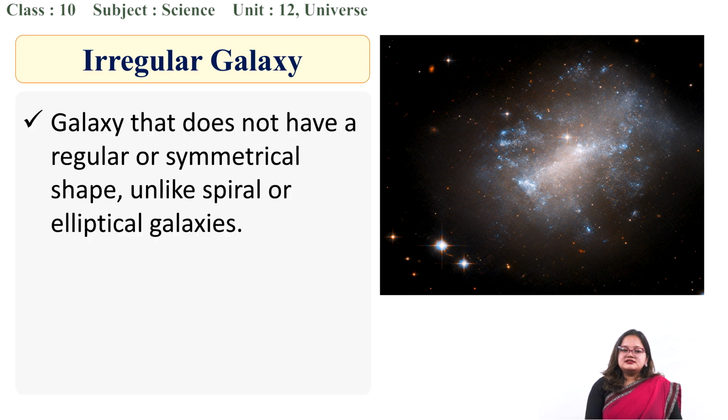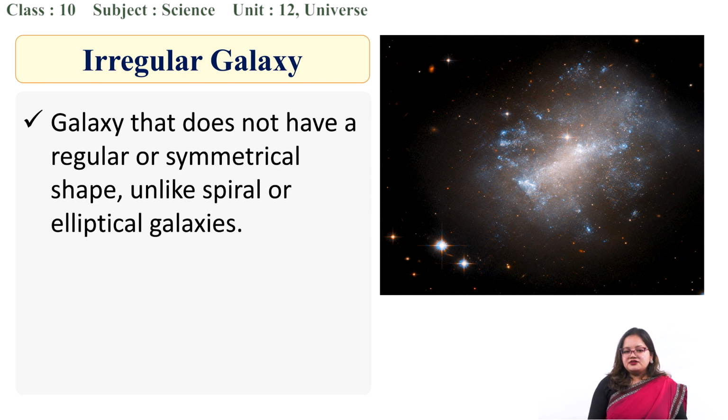An irregular galaxy is simply a galaxy that does not have a regular or symmetrical shape like a spiral or elliptical galaxy. In spiral galaxies, we could see spiral arms and a central bulge. In elliptical galaxies we saw an oval, ellipsoid shape.